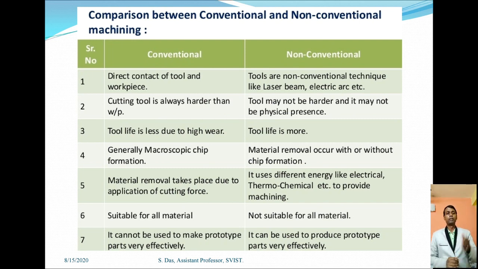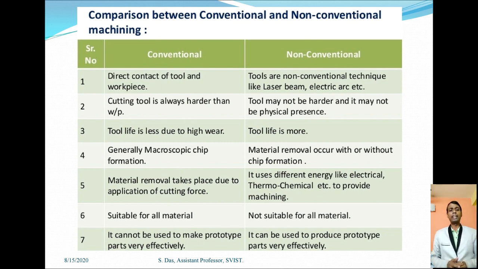First of all, in the conventional machining process, there is direct contact of tool and workpiece, as I said previously. In the non-conventional machining process, the tool and workpiece are not in direct contact. In the conventional machining process, the cutting tool is always harder than the workpiece, but in the non-conventional machining process, this is just reverse. Tool life is very low in the conventional machining process. Obviously, in the non-conventional machining process, the tool life is very high.